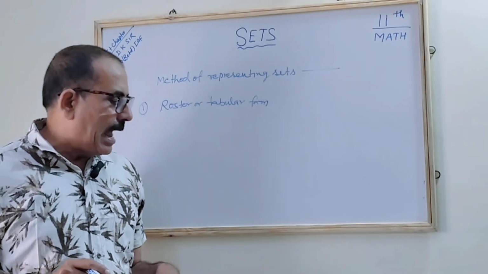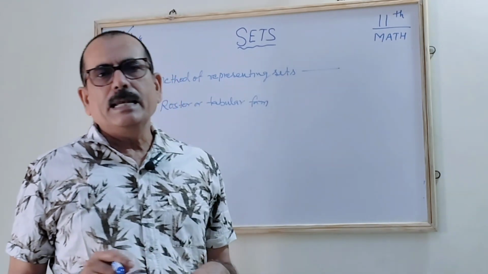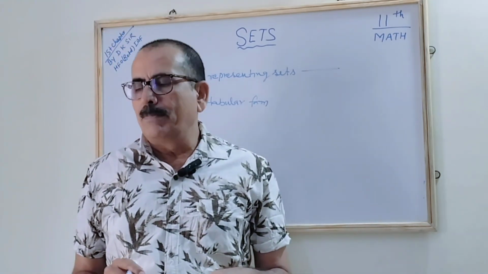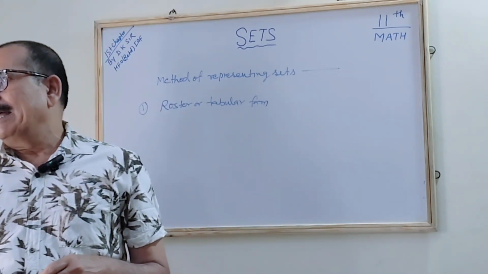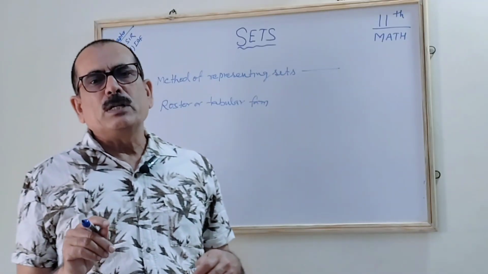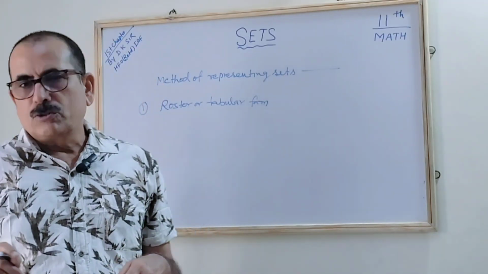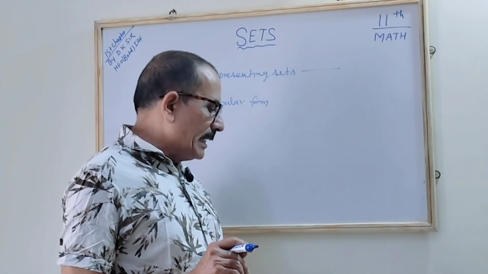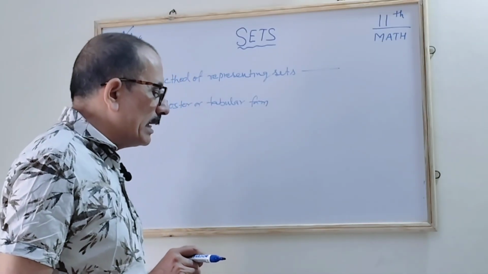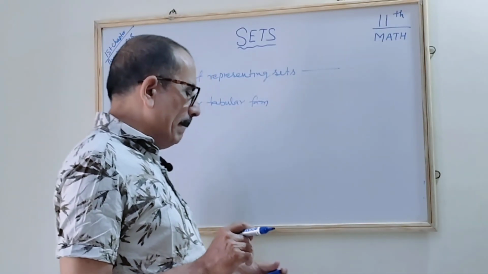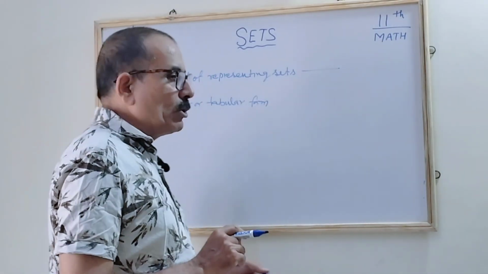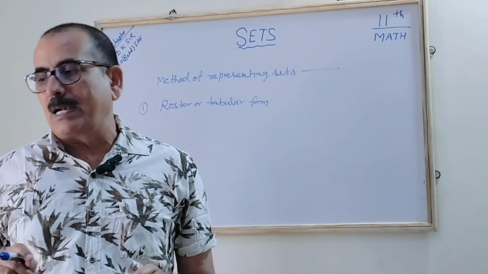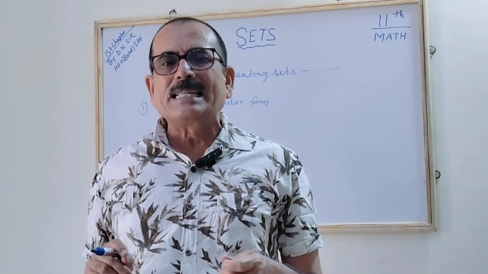All the elements and members are written in the curly brackets, and they are separated by putting commas in between. The brackets are also called braces. Correct?